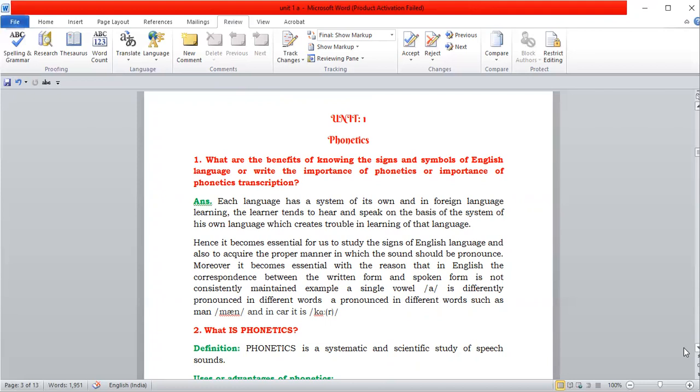Each language has a system of its own, and in foreign language learning, the learner tends to hear and speak on the basis of the system of his own language, which creates trouble in learning that language. So it becomes essential for us to study the signs of English language and also acquire the proper manner in which the sounds should be pronounced.